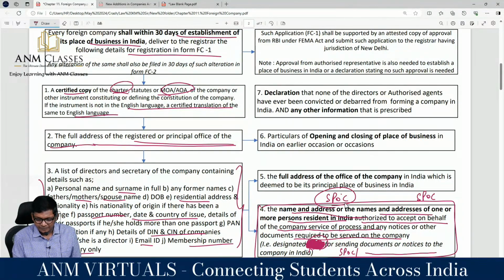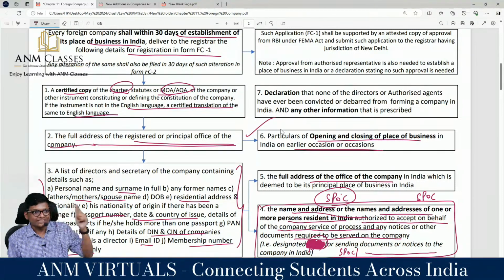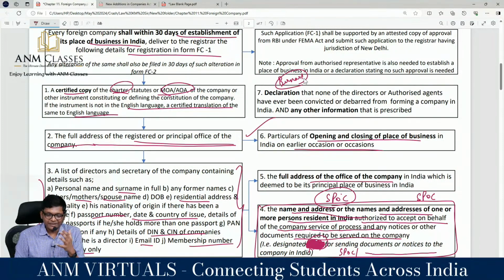That's it. These details will be given: full address of the company, opening and closing of business. In the past, if you came to India, left, came to India, left, if some history is there, give all those details. Now, tell me some person who did a scam outside India. We discussed many scams. WorldCom. Who is the person who did the scam in WorldCom? Bernard is the person who did the WorldCom scam. Correct? Is he alive today? Assume he's alive, guys.